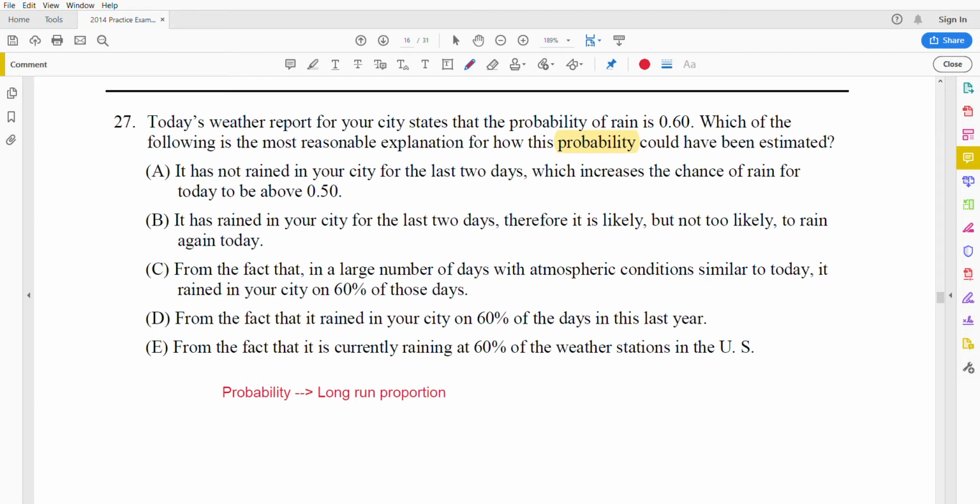All right, so back to the problem, we're talking about the chance of rain. And so we're looking for a choice that is worded in terms of this long run proportion. If you look at choice C, it talks about a large number of days, so we have observed, in the long run, a lot of days. Let's read the whole choice: from the fact that in a large number of days with atmospheric conditions similar to today, it rained in your city on 60% of those days. That sounds like a long run proportion to me.